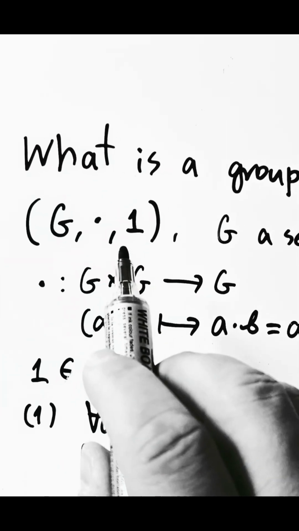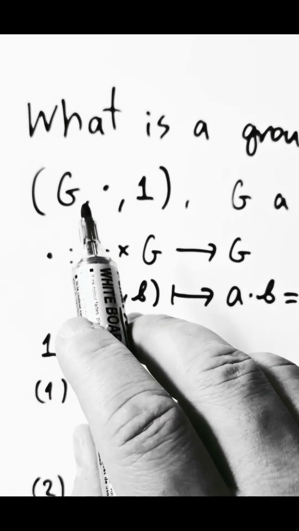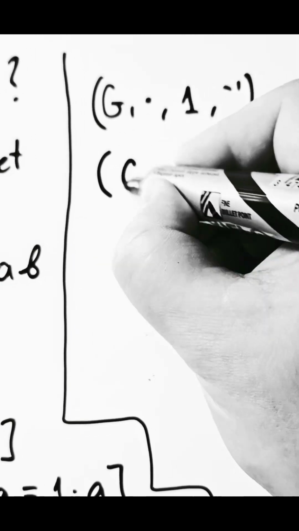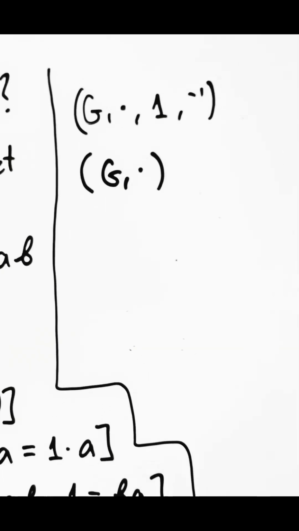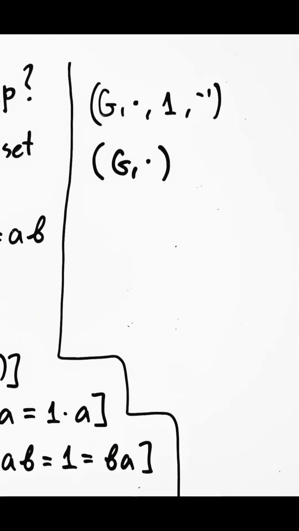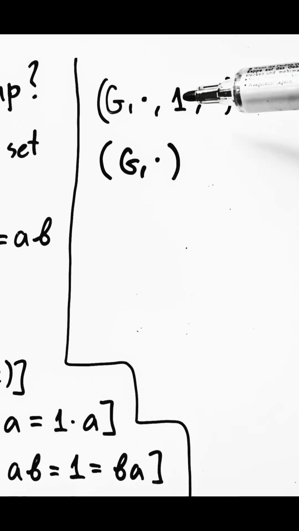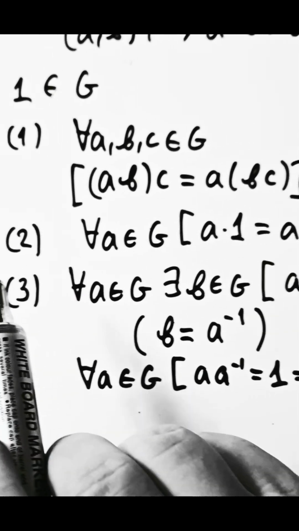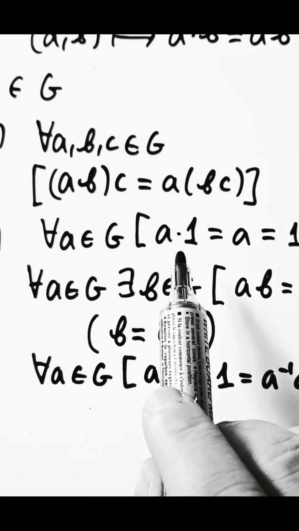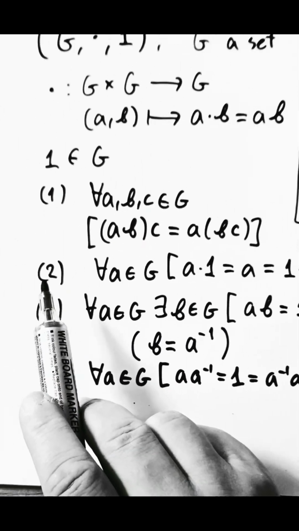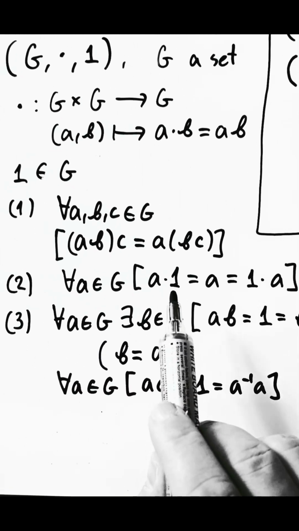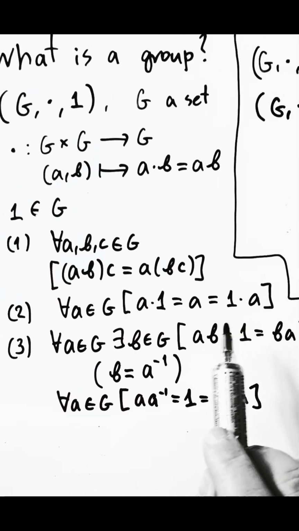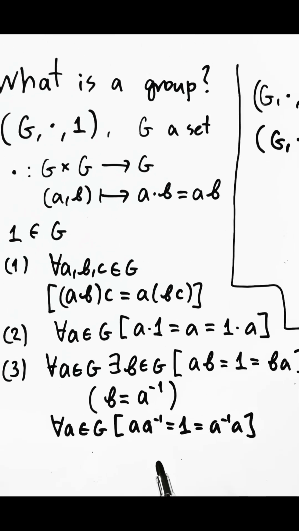Other authors prefer to drop the 1 as well and just represent a group as an ordered pair consisting of the set G and the binary operation. So sometimes you will see a group defined as an ordered pair. The reason why we can drop 1 and we don't have to include it in the structure is because it turns out that there will always exist exactly one element having the property 2. If you had another version of 1, let's say 1 prime, having the same property 2, you can actually show that 1 and 1 prime are equal to each other.